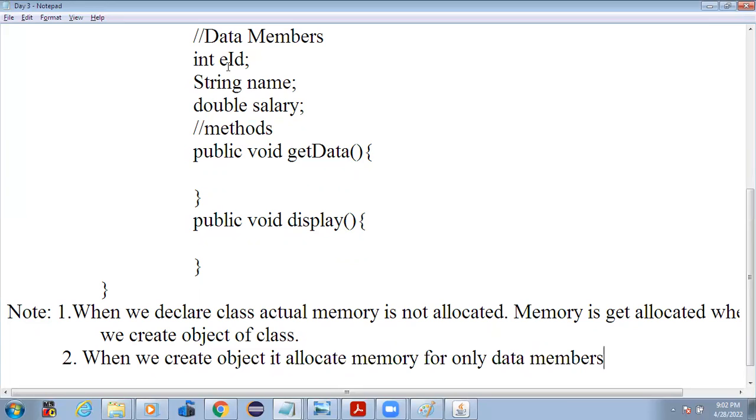That means it allocates the memory for employee ID, the memory for name, and the memory for salary.